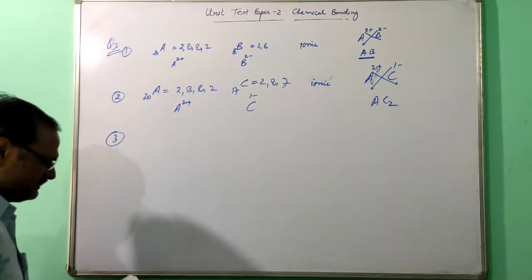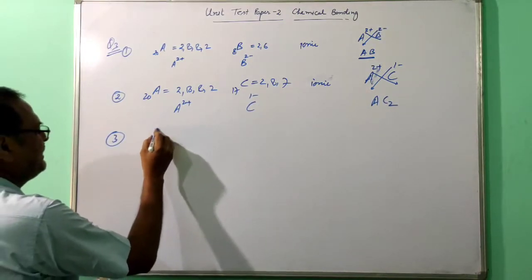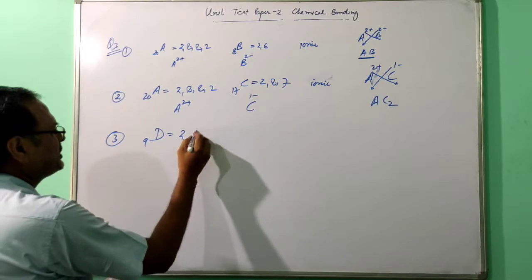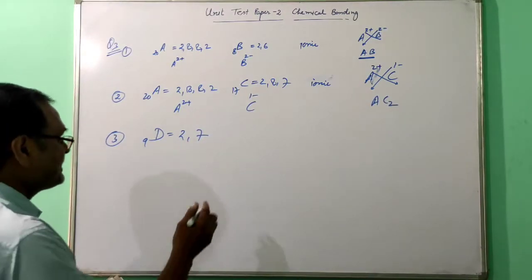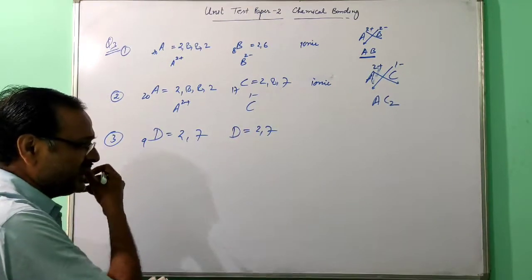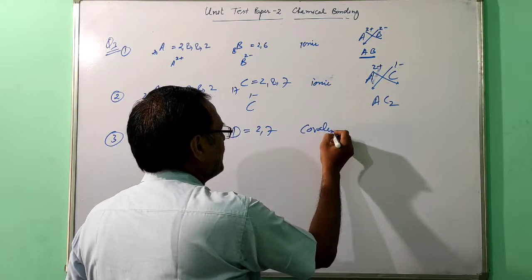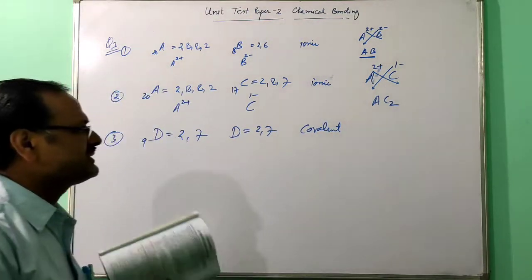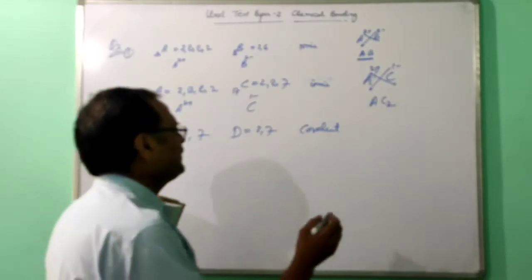Now the third one. D has atomic number 9, so 2, 7. This is a non-metal. Another D is given, the same atom, 2, 7. Both are non-metal, so the bond will be covalent. Just imagine, 7 electrons are there, so they will complete their octet by sharing 1 electron.